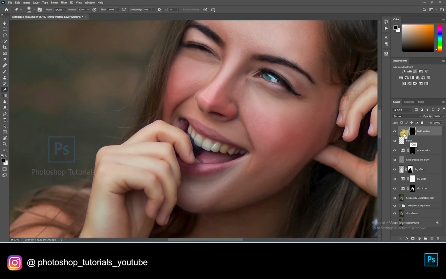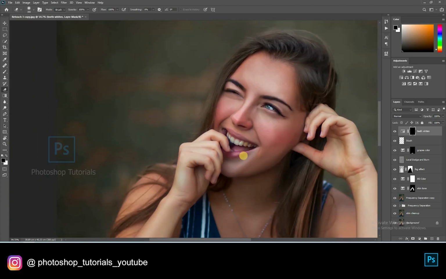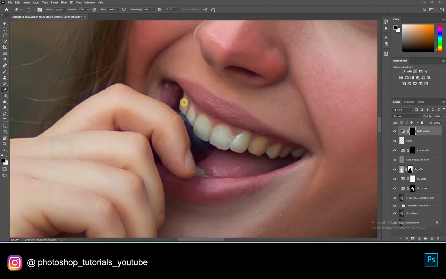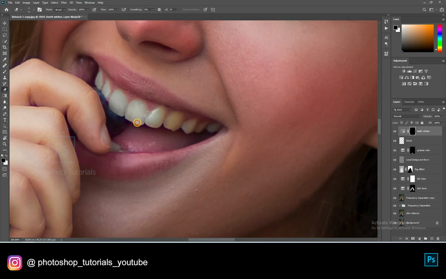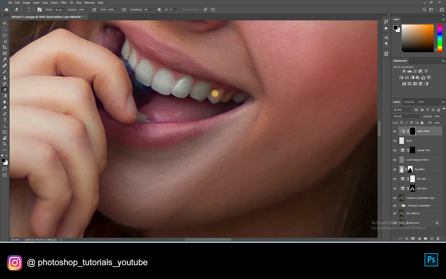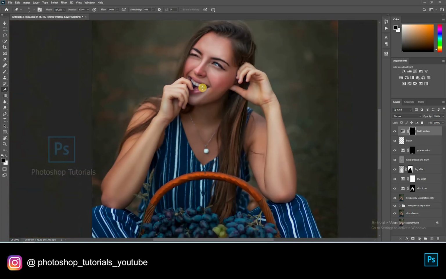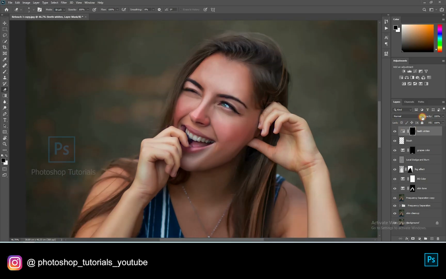Click on Control or Command I to invert the layer mask and brush out the teeth of the subject. If overdone, decrease the opacity to look natural.